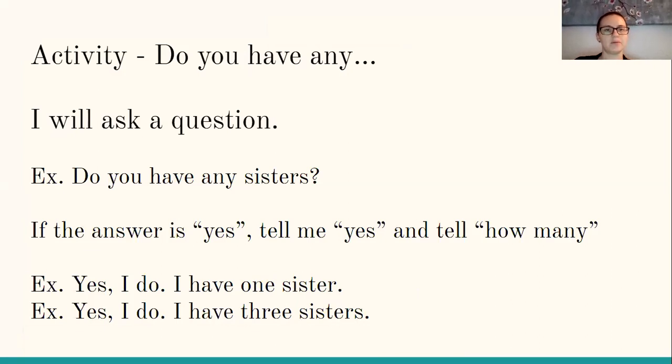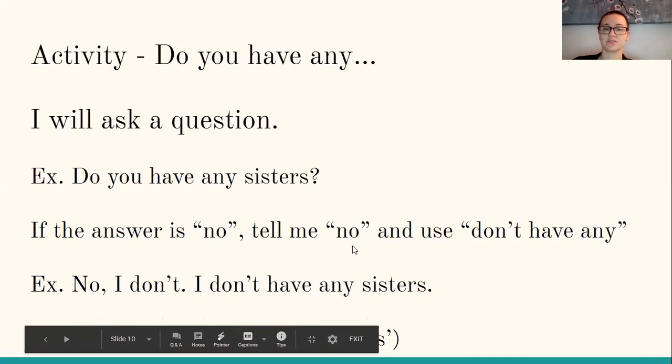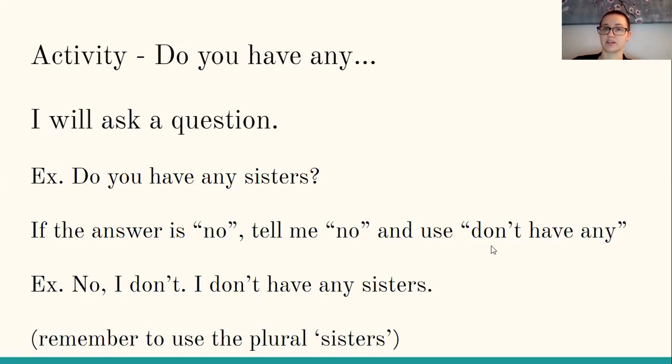So again, the activity I will ask you to do, I will ask you about members of your family. I will say, do you have? And you will say, yes, I do, or no, I don't. If your answer is yes, you will tell me how many. So just like right here, yes and how many. And if your answer is no, you'll say no and you'll say don't have any. So again, we'll continue a little bit more with family this week, but we're going to start with this activity.